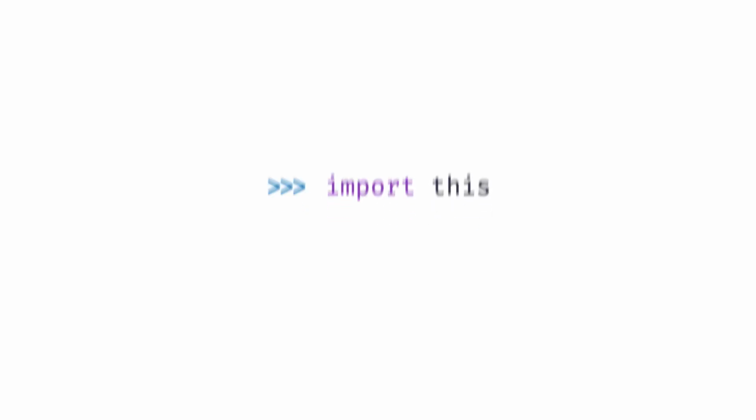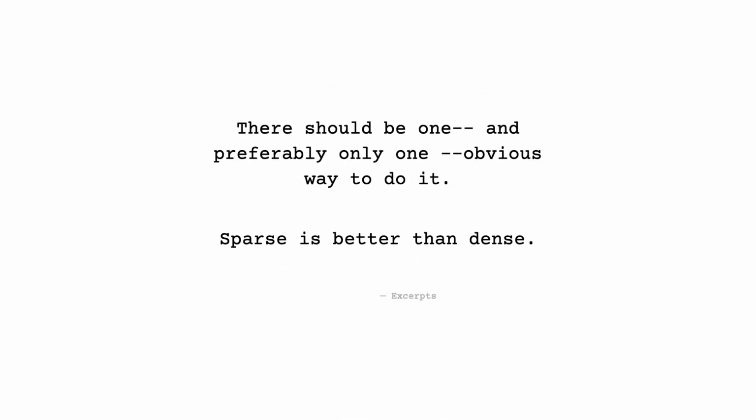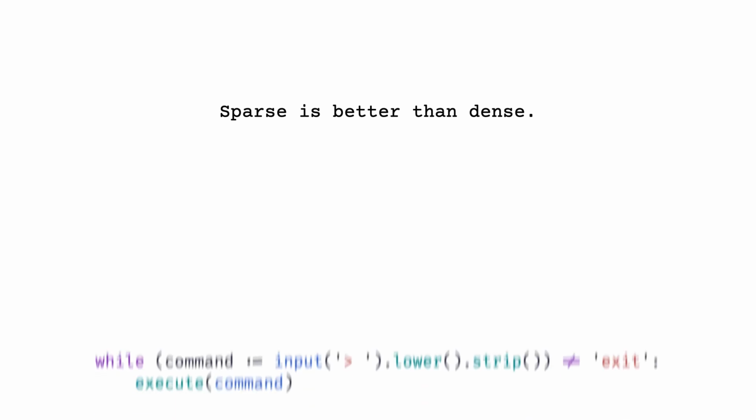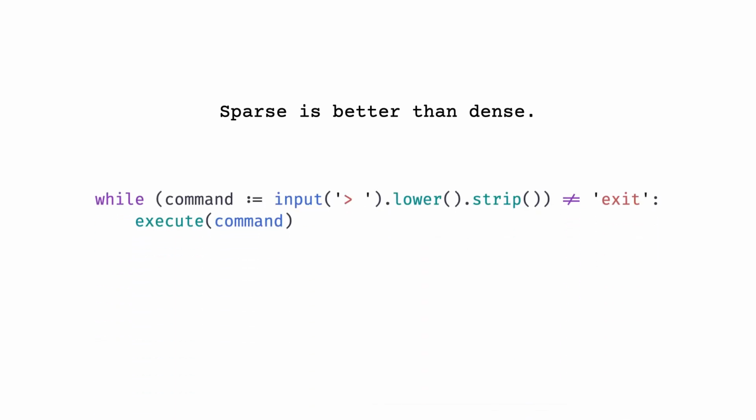Now, let's look at some of the arguments put forth claiming that the new operator violates the Zen of Python. There should be one, and preferably only one, obvious way to do it. Consider the assignment. The Walrus gives you another way to do this. Like so. Well, not an obvious way to do it, at least in this case, but I did see it as one of the arguments. Again, brackets are important. Sparse is better than dense. We condensed multiple lines into one in this example, and looks more crowded.